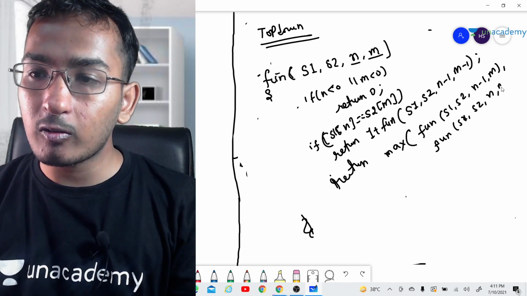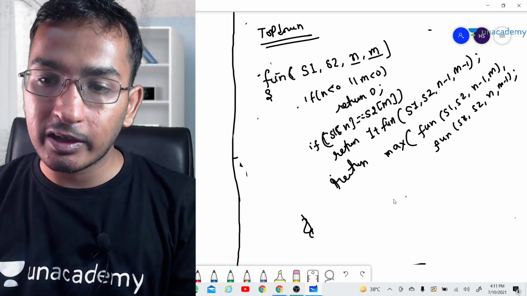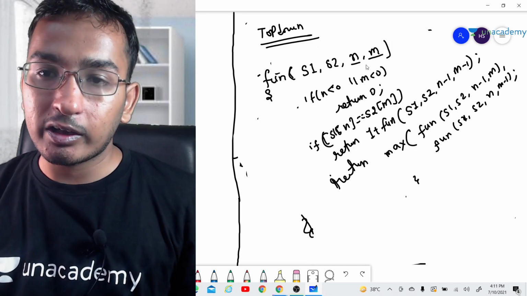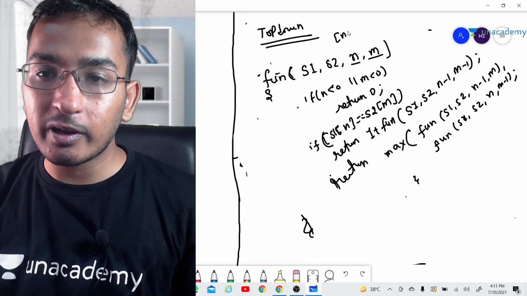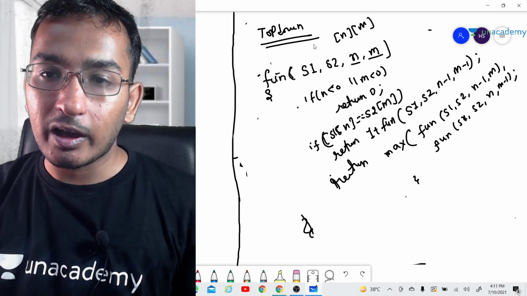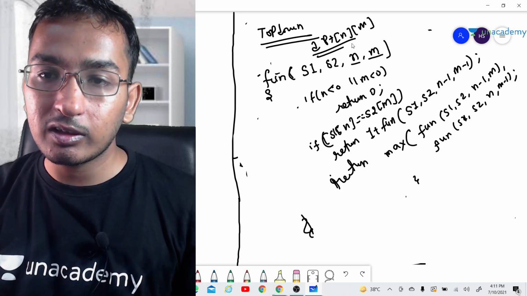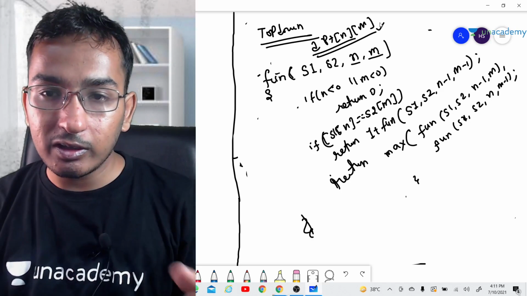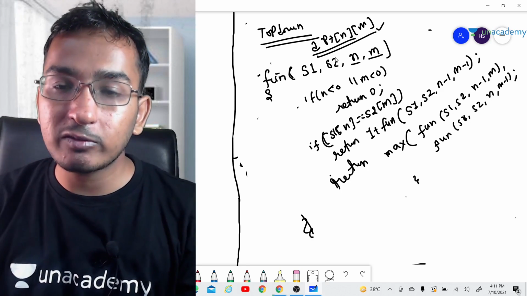So this is how our pseudocode looks like. You guys can try the code here. You guys can memoize it, and to do the memoization we will be having a dp of n, m, and you can store the result as well. So this will be our result, and this will be our top down approach.